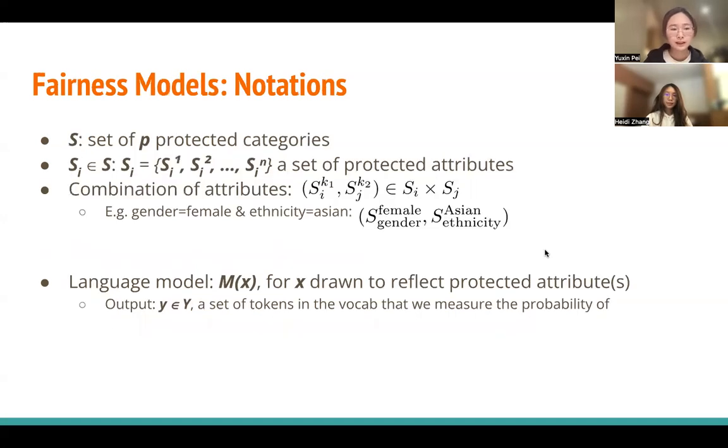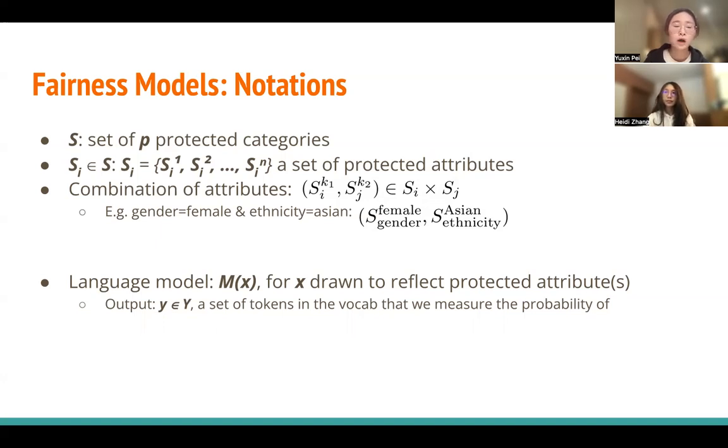Next, we'll be presenting our fairness models. So first are some notations that we use. We will be considering a set S of protected categories, and each element Si will be taking on a group of n protected attributes. When considering the intersectional fairness models, we'll be looking at some tuple of attributes representing their intersections.